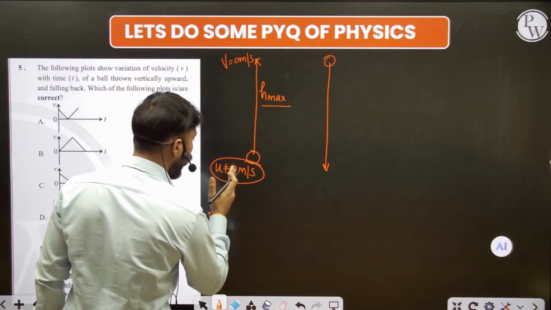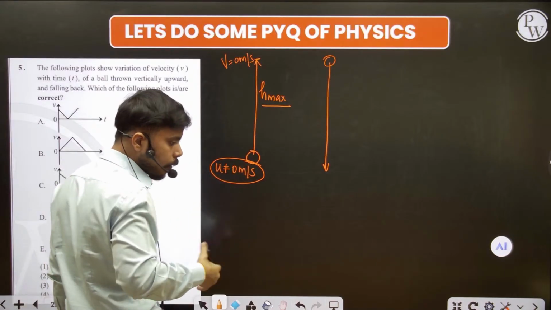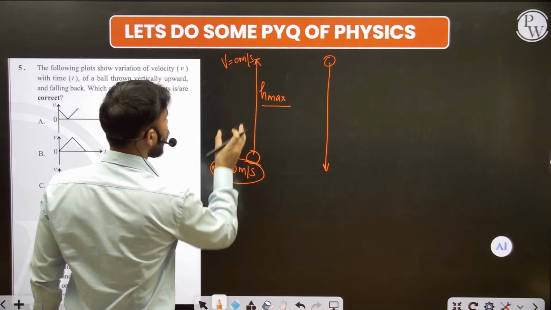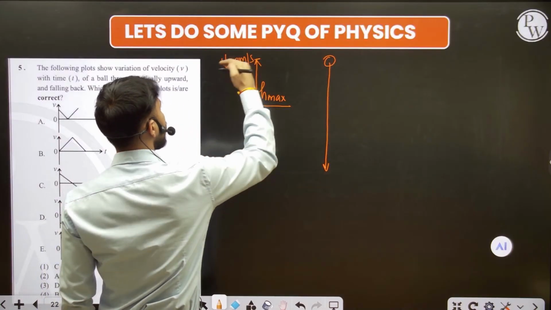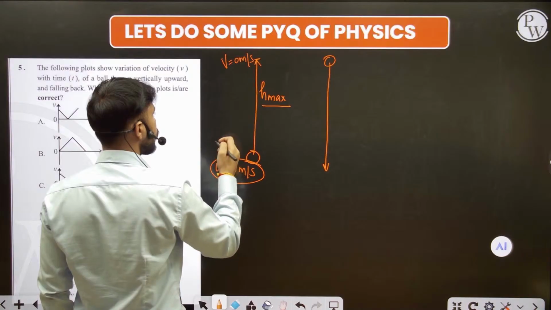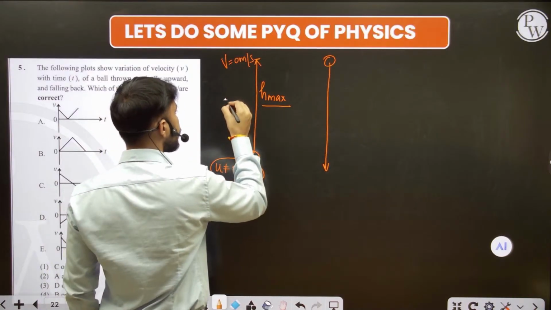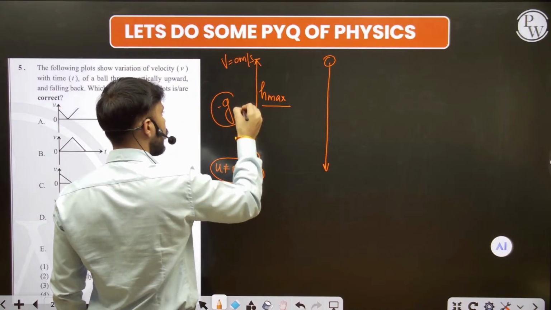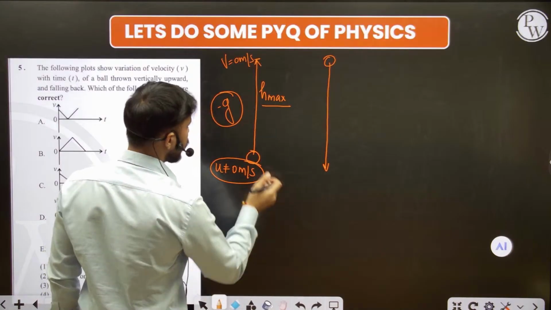You can see here also that the initial velocity is some non-zero value, and at the maximum height we have 0. It means it is continuously decreasing its velocity. If it is continuously decreasing its velocity, then it is the case of retardation. And if it is retardation, the acceleration due to gravity will be negative when the object goes upward. You can see here also.